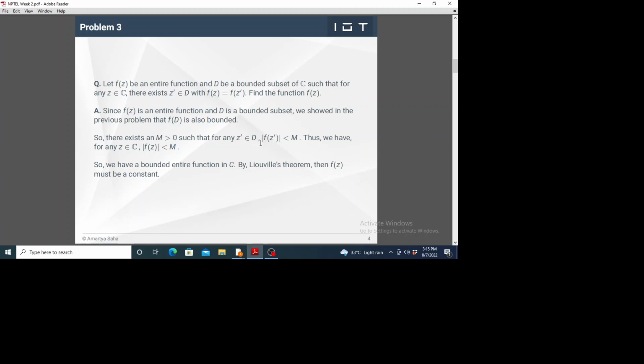By the statement in the question, f(z) equals f(z prime), so for any z in the complex plane, mod f(z) is also bounded by M. Straightforward logic. So what do we have? We have an entire function f(z) whose modulus is bounded.